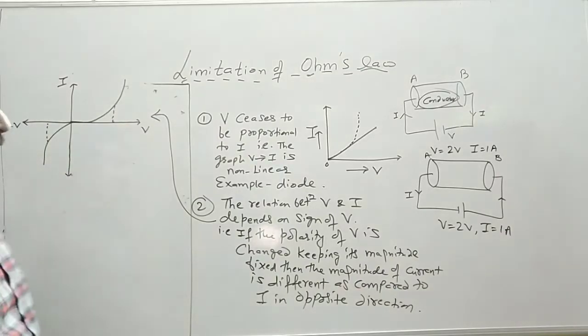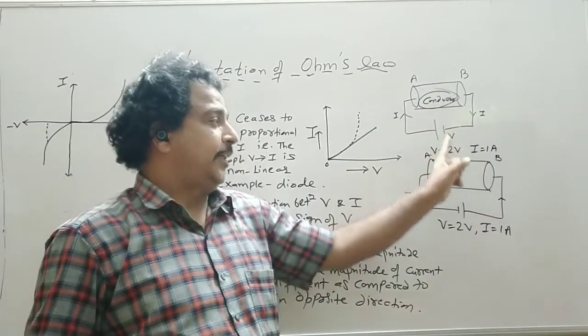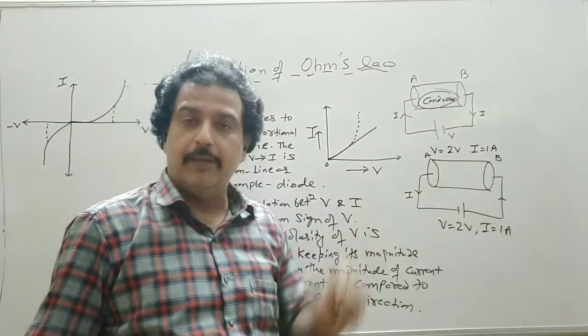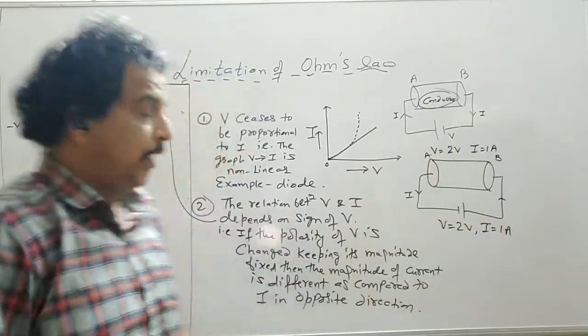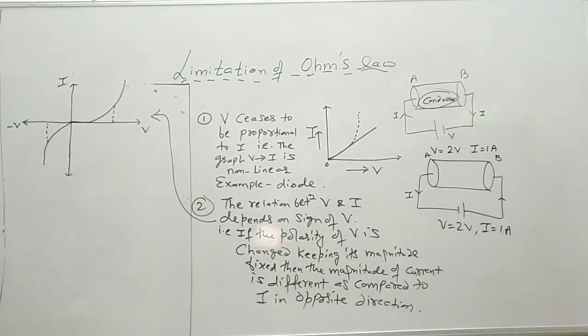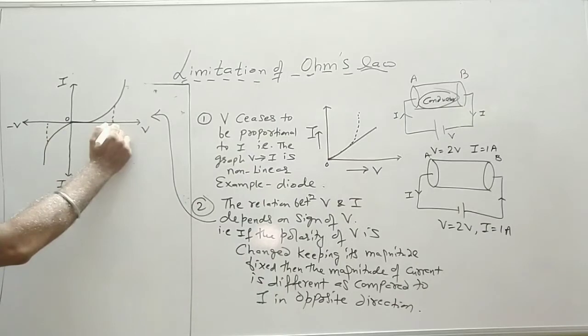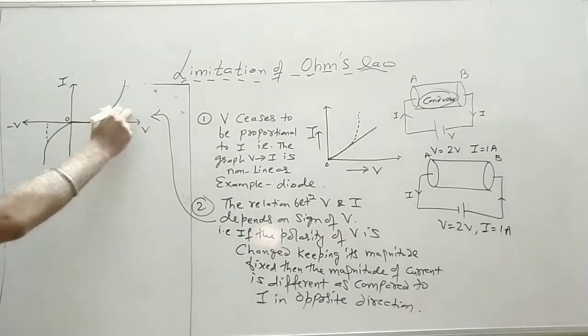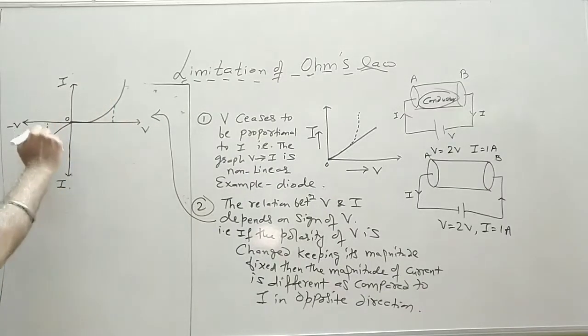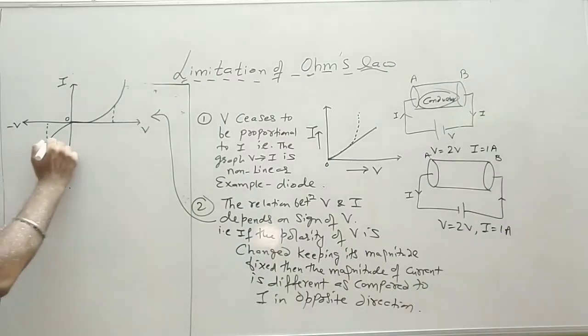Here the magnitude has not changed in the case of a conductor. The magnitude of the current remains 1 ampere, though the direction of current is changed. Here we will see that the magnitude of the current will definitely change. So if this is, say, we will see in a diode, of the order of milliampere, this will be of the order of microampere. So we will see a different situation.